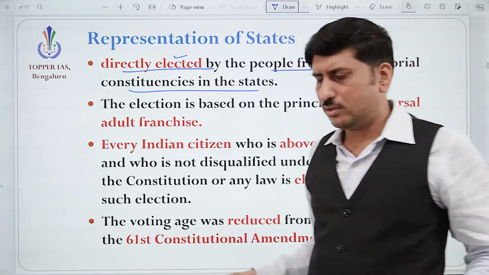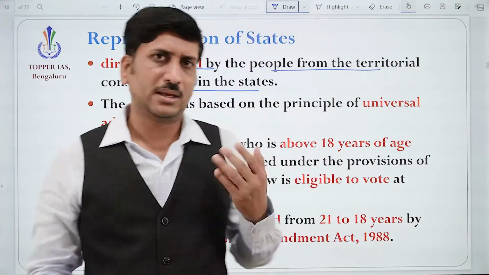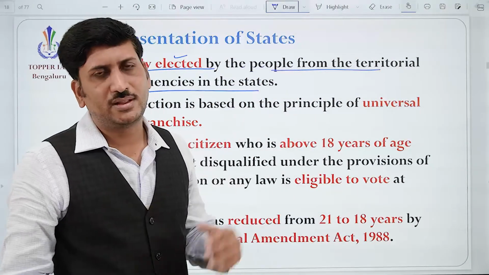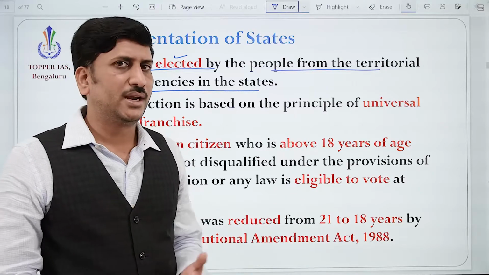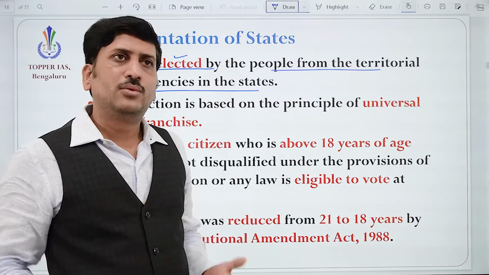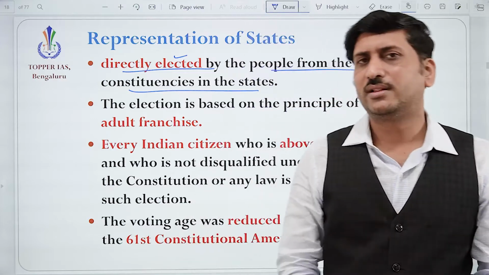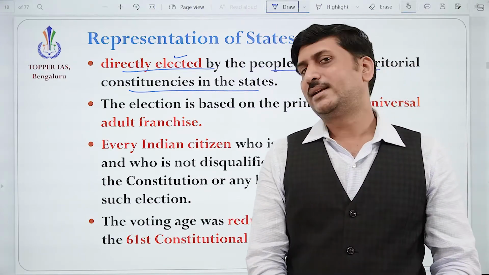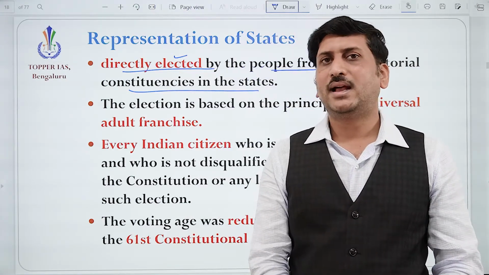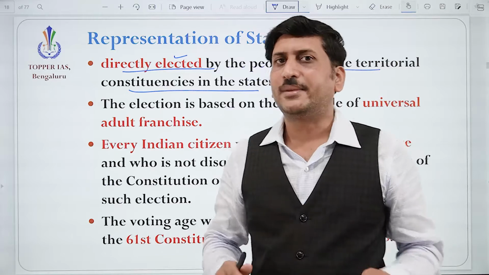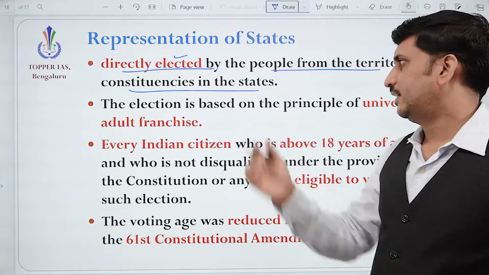For example, if you ask a person, he will say that I am from Hassan constituency. Another person says that I am from Davangere constituency. So we have the district concept, and the territorial constituency almost obeys the same, but not exactly the same. We'll understand why it is like that.